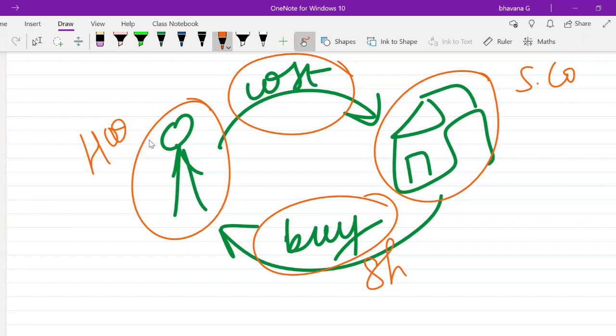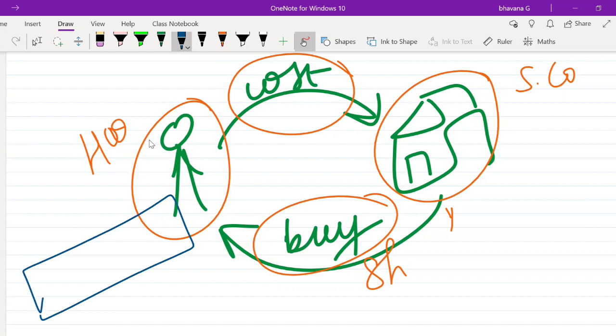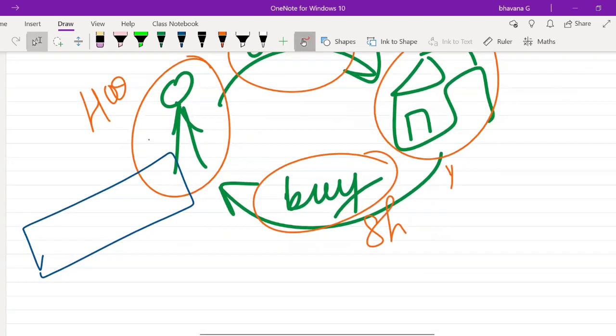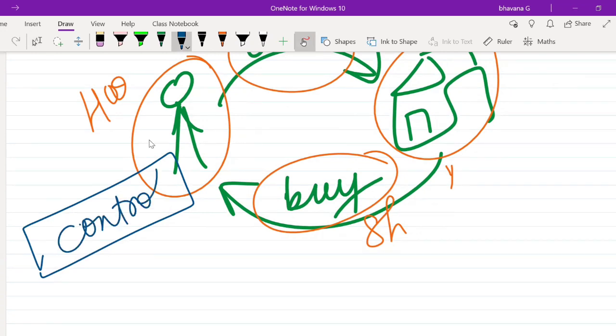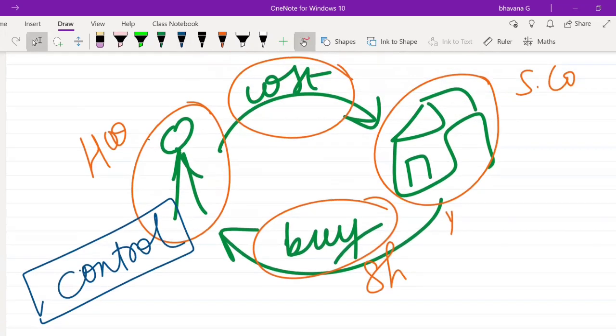What is the main advantage? Can someone tell me? If a company becomes a holding company of another company, what is the main advantage it will have? The foremost advantage that this holding company is going to enjoy is the control. It is nothing but the control it is going to get on the subsidiary companies. To enjoy this control, a company becomes a holding company of another company.